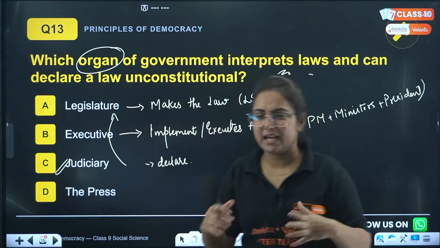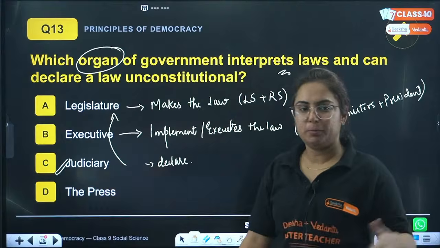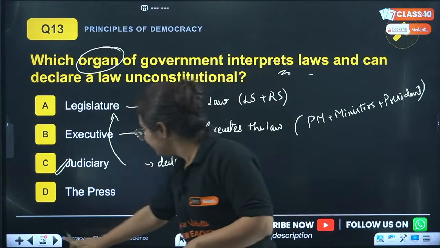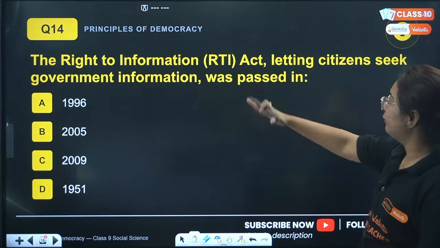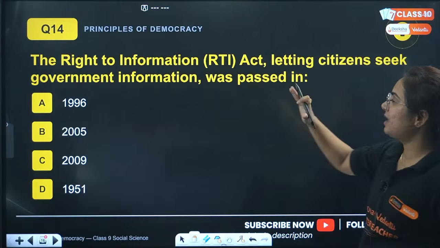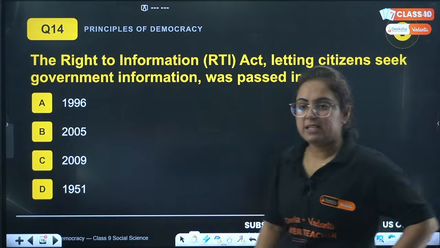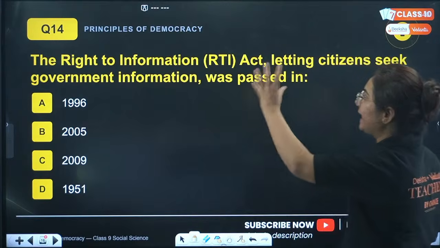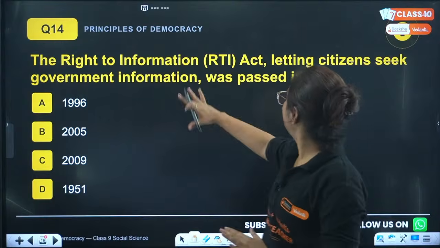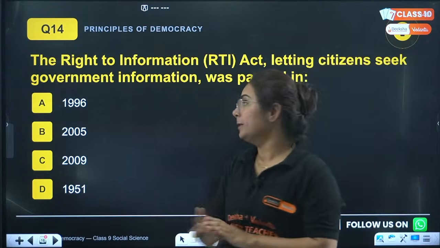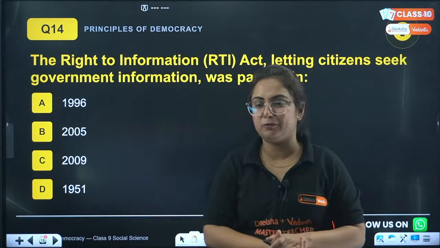Okay. So, ma'am, my answer is correct. Very good, yaar. C is the correct answer. Press is not, because press is not doing anything. Chalo. Next question. The Right to Information Act letting citizens seek government information was passed in which year? 1996, 2005, 2009 or 1951?